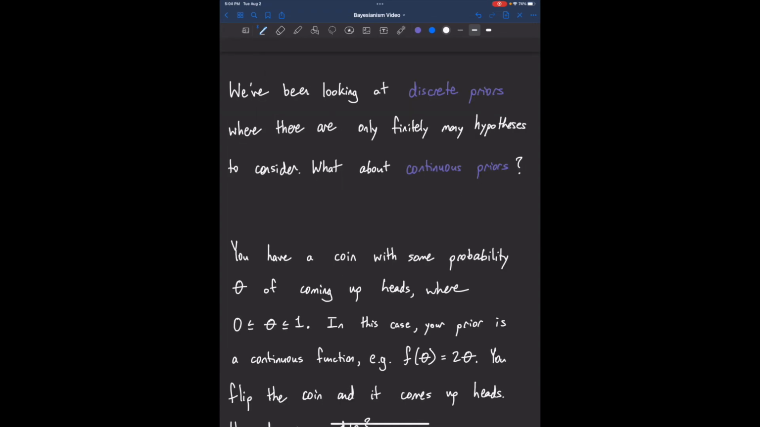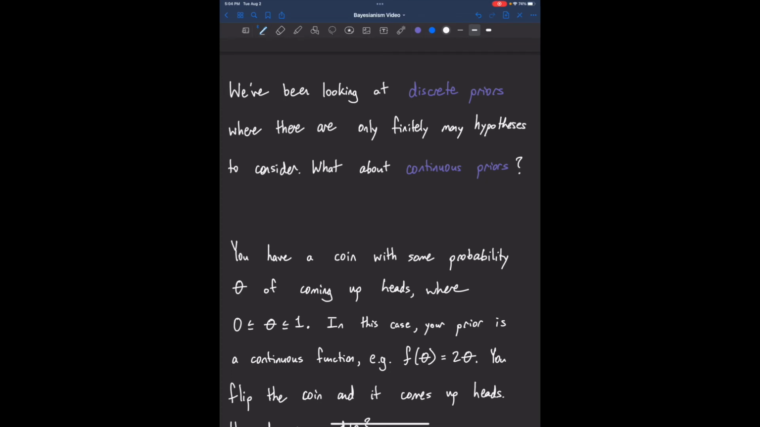So far, we've only considered discrete priors, where there are only finitely many hypotheses to consider. For instance, in the previous example, we only had to consider two hypotheses, right? The hypothesis that someone has the disease or doesn't have the disease. What about continuous priors? What if there are infinitely many hypotheses?